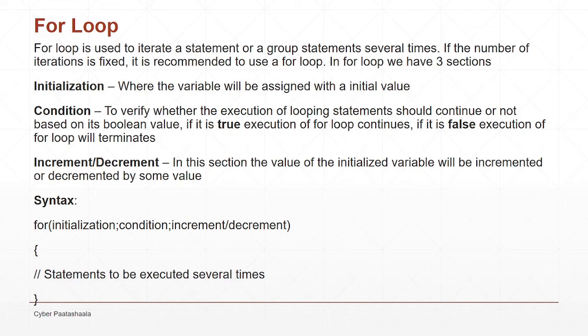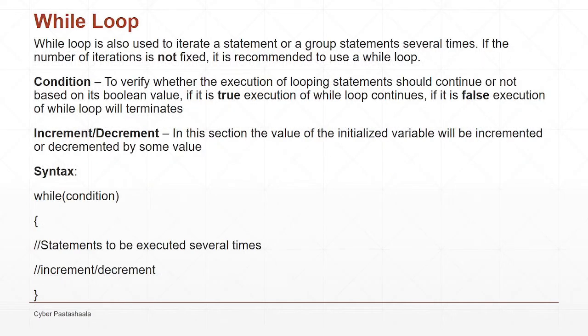The syntax of the for loop is: for, open brace, the initialization section, semicolon, then a condition, then a semicolon, either an increment or a decrement of a variable, and then a closing brace. Then an open curly brace and a closed curly brace. Inside this open and closed curly brace, we can write any number of statements which need to be executed several times.